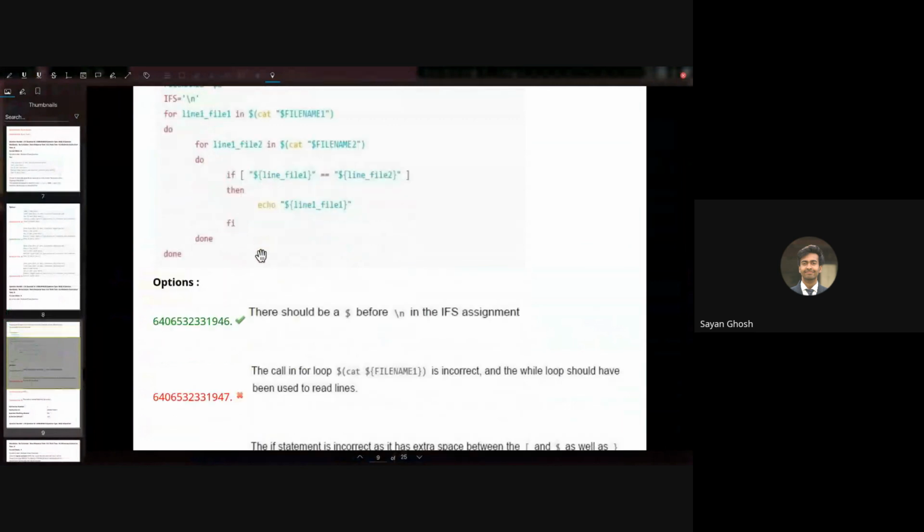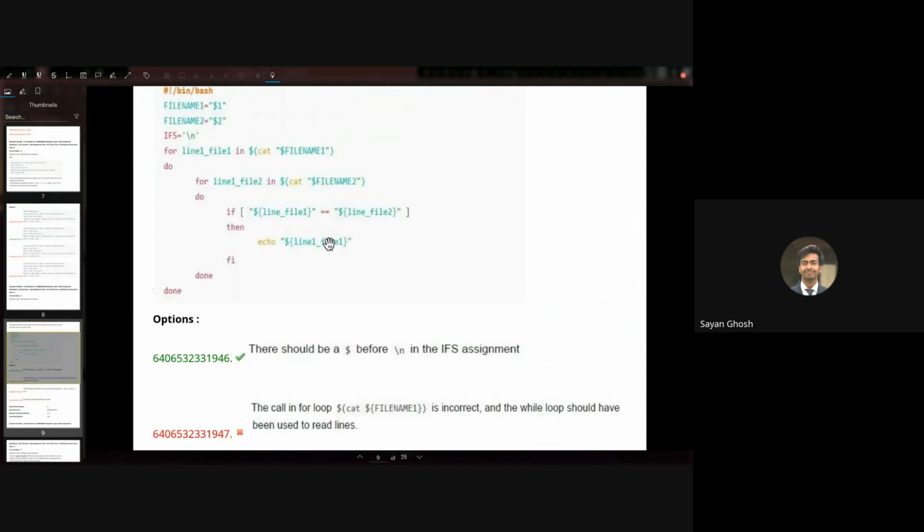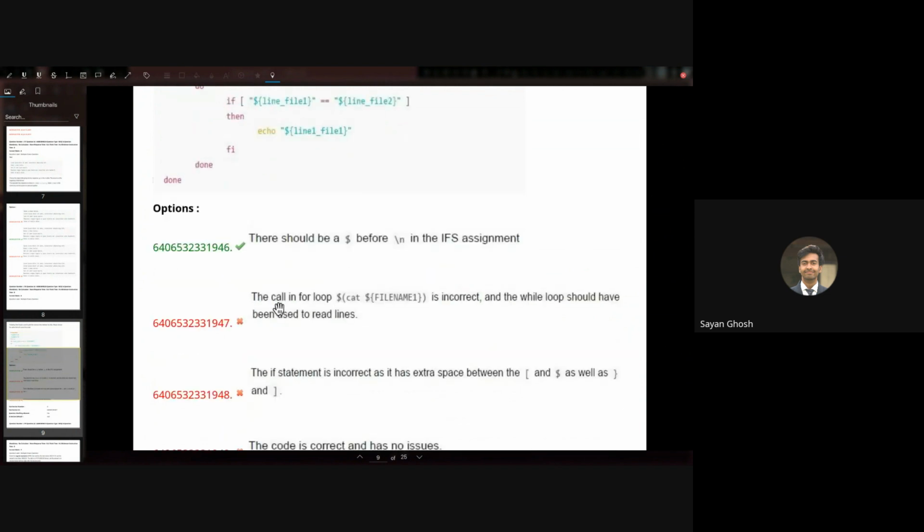So there are multiple options in this. There is another option here, which is that the code is correct and has no issue. This is basically contradictory to the first one. In this code, there is only one issue, which is that the dollar is not there. Option B says that we should not use a for loop, that it is incorrect, and we should use a while loop instead. So we have to use while with the read.